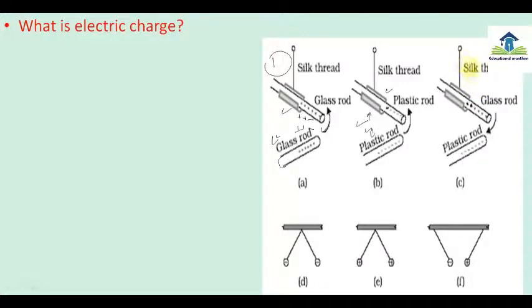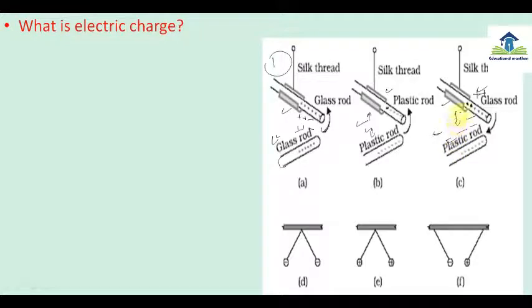Okay, and in the third condition a glass rod is there and a plastic rod is there. So here two different substances are there. Both are rubbed with some other substance, so here different types of charges are produced in the glass rod and plastic rod. So when these two rods, glass rod and plastic rod, are brought near each other, then they attract each other. There is an attraction force between the glass rod and plastic rod, because here different charges are produced, one has become positive and one has become negative.